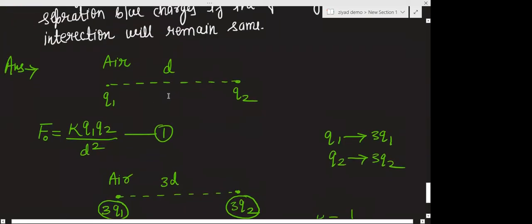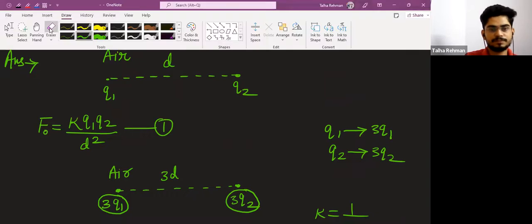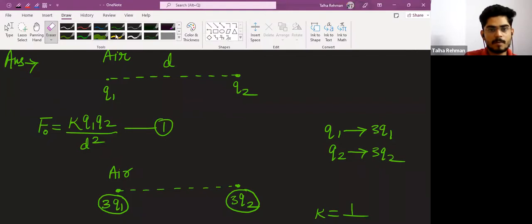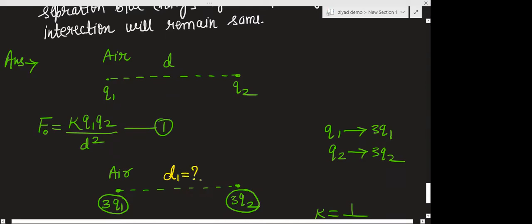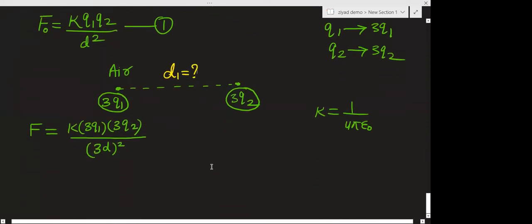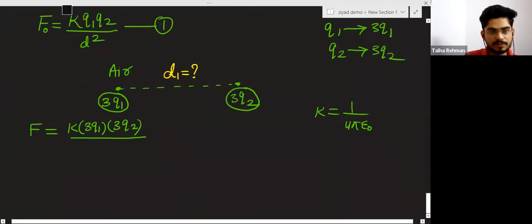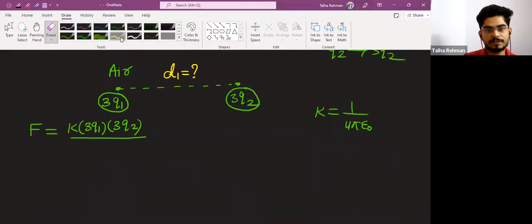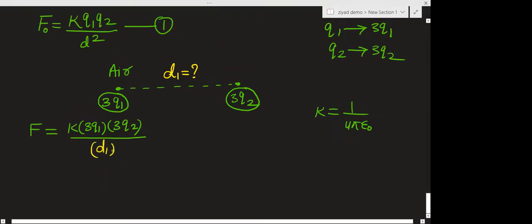And what was the question? Actually, we have to find this separation. We don't know what is the separation. We have to find this separation, and I am supposing this separation as d1. So here I will not write 3d. In the question, it is given that forces are equal, and you have to find the separation. So right here, this time the distance is d1 square.